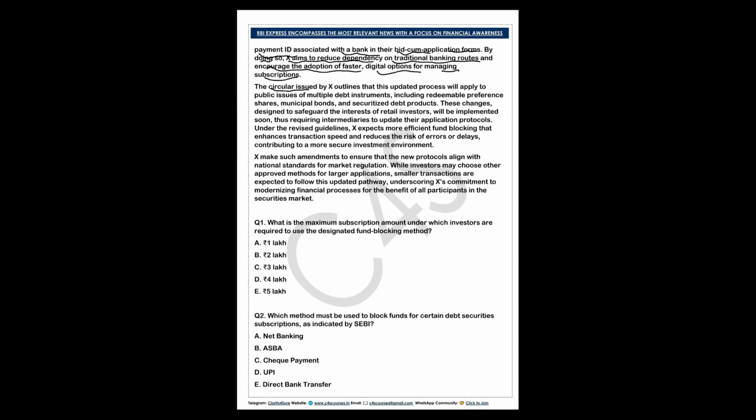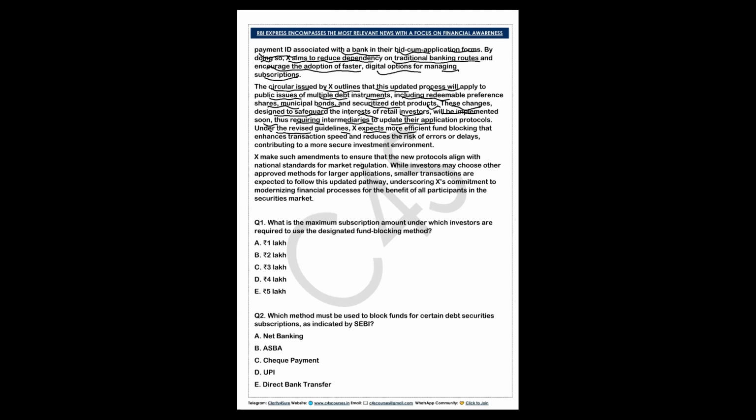The circular issued by X outlines, it is a circular-based question, that this updated process will apply to public issues of multiple debt instruments, including redeemable preference shares, municipal bonds, and securitized debt products. These changes, designed to safeguard the interest of retail investors, will be implemented soon, thus requiring intermediaries to update their application protocols under the revised guidelines.